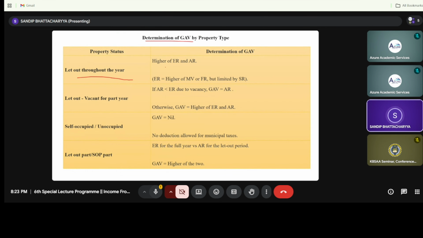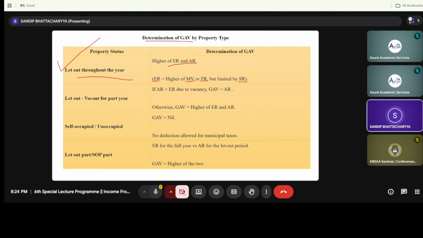So it is the higher of expected rent and the actual rent received. Expected rent is the higher of municipal value and fair rent, as we have discussed, but limited to standard rent. So this is the first condition.